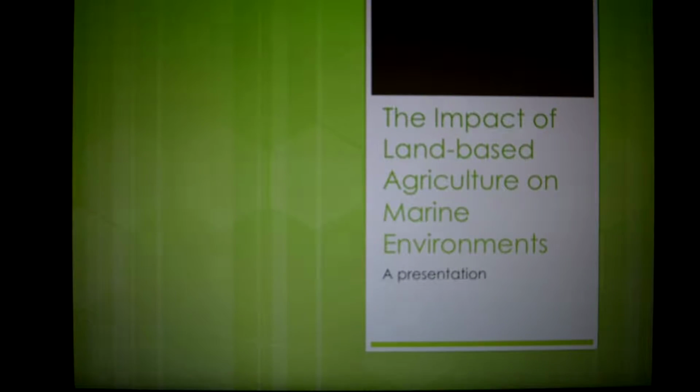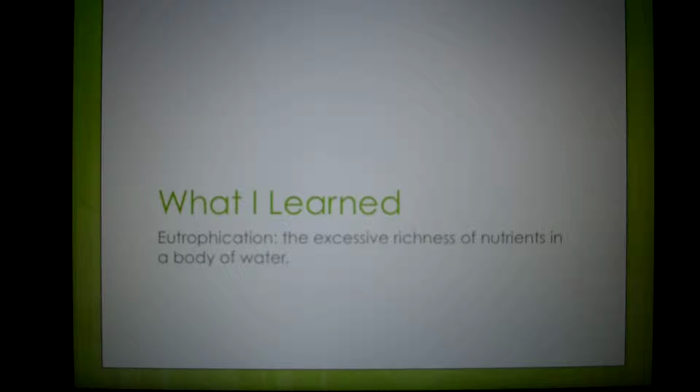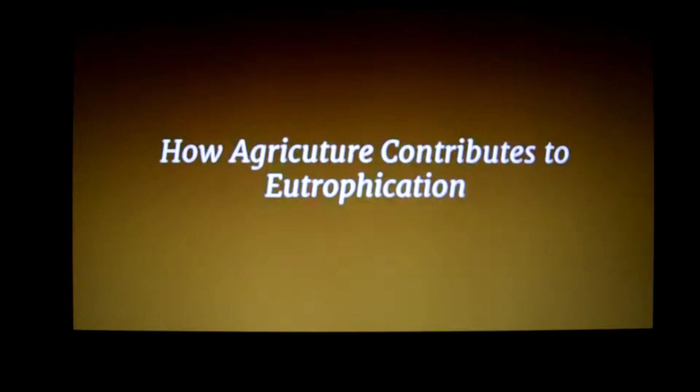The issue I researched was the impact of land-based agriculture on marine environments. Livestock contribute greatly to an oversupply of nutrients into marine and aquatic ecosystems. While eutrophication is a naturally occurring process, agricultural activities intensify this process, increasing the quantity of nutrients that enter these ecosystems. Livestock produce a huge amount of nutrient-rich waste.